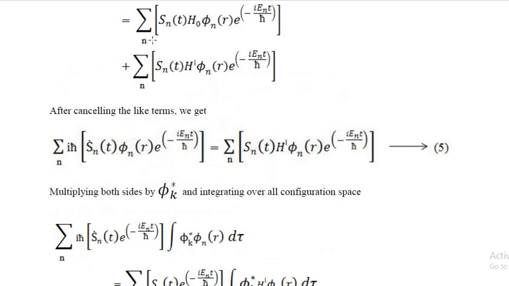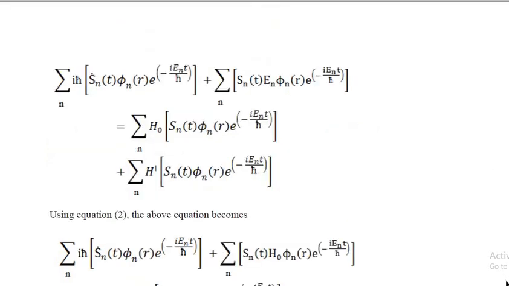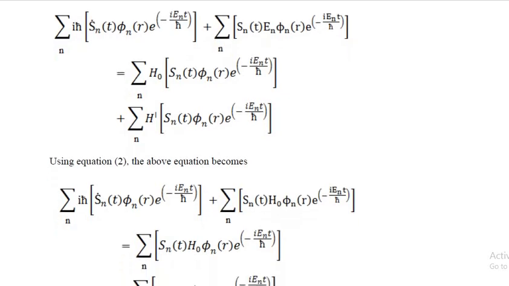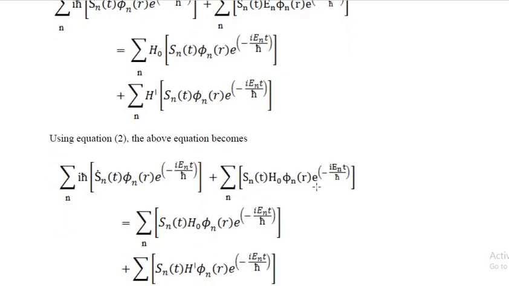That is equal to summation over n of S_n(t) H_0 φ_n(r) e^(−iE_n t/ħ) plus summation over n of S_n(t) H′ φ_n(r) e^(−iE_n t/ħ). Now cancelling the like terms, that is the second term of the LHS and the first term of the RHS, both are like terms, so we can